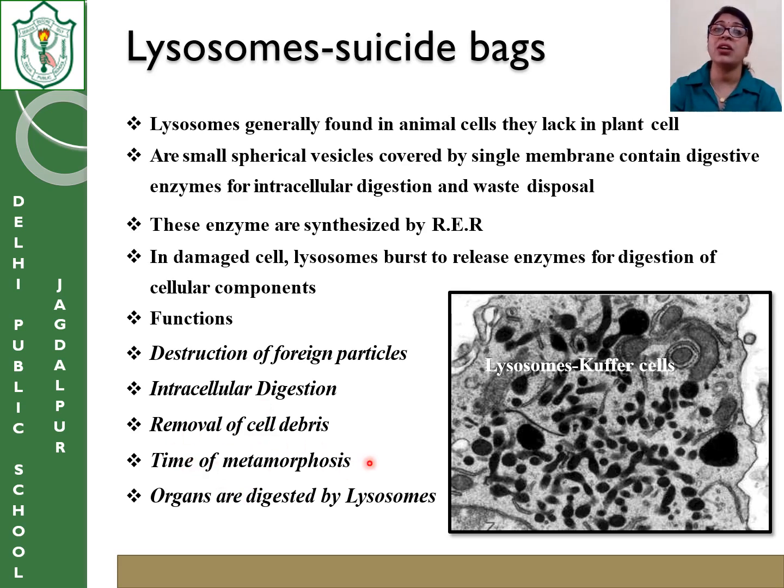If any waste products are produced inside the cell, they are also removed by the lysosome through exocytosis. Now, the time of metamorphosis. Metamorphosis means turning from old to new. So if a cell is damaged and has to be repaired, that is also done by the lysosome. So lysosomes are the organelles which help in the digestion of the other organelles of the cell.